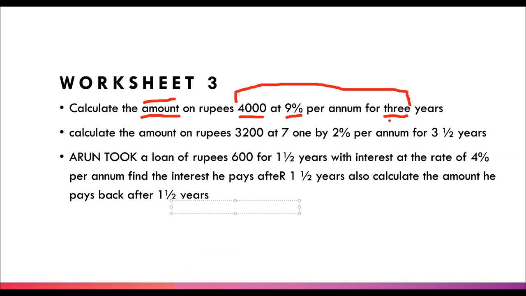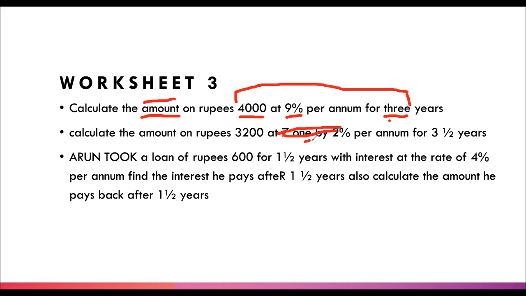Now we have to calculate the amount on rupees 3,200 at 7 1 by 2% for 3 1 by 2 years. Just a second. It's a mixed fraction. Let me correct it.